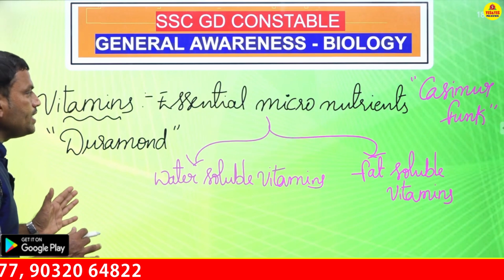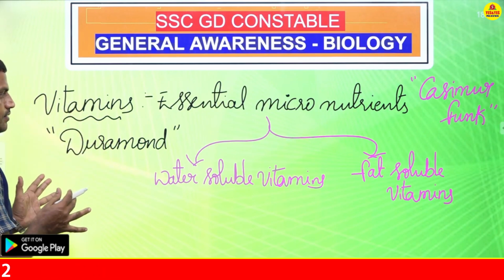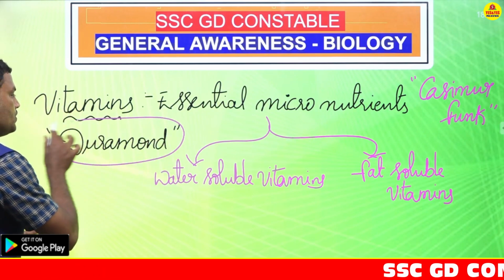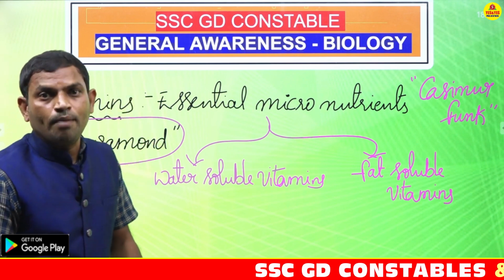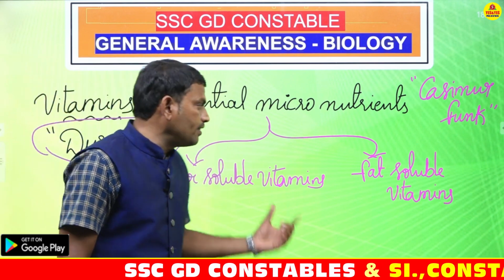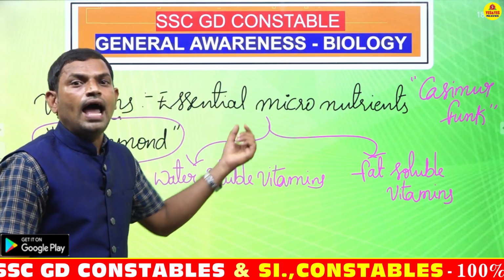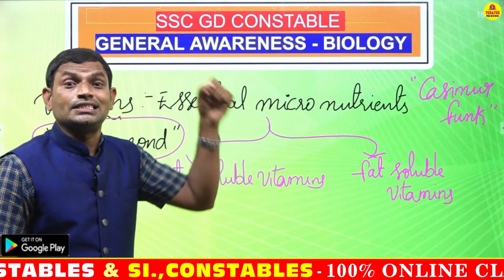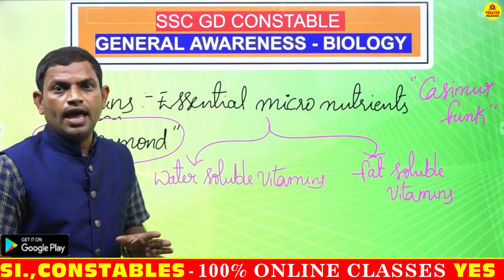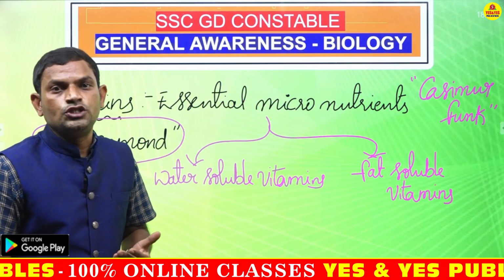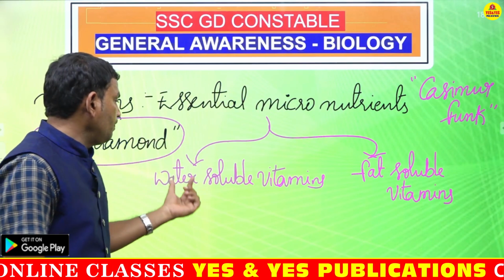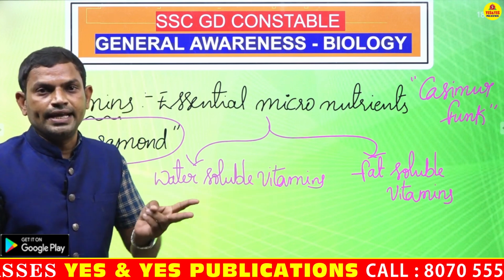Now the other bit is who classified vitamins. Duramond is the scientist who classified the vitamins into water soluble and fat soluble based on the solubility of the vitamins. In which components they get dissolved, based on that they have divided the vitamins into two categories. Right?